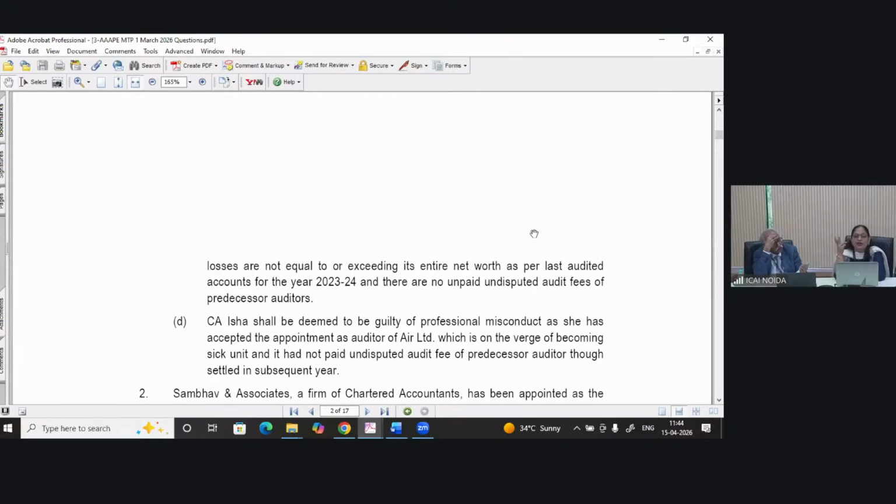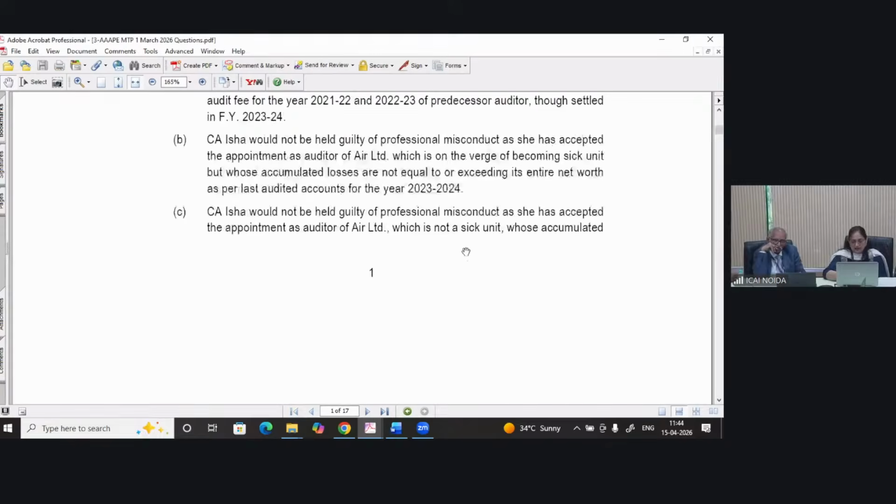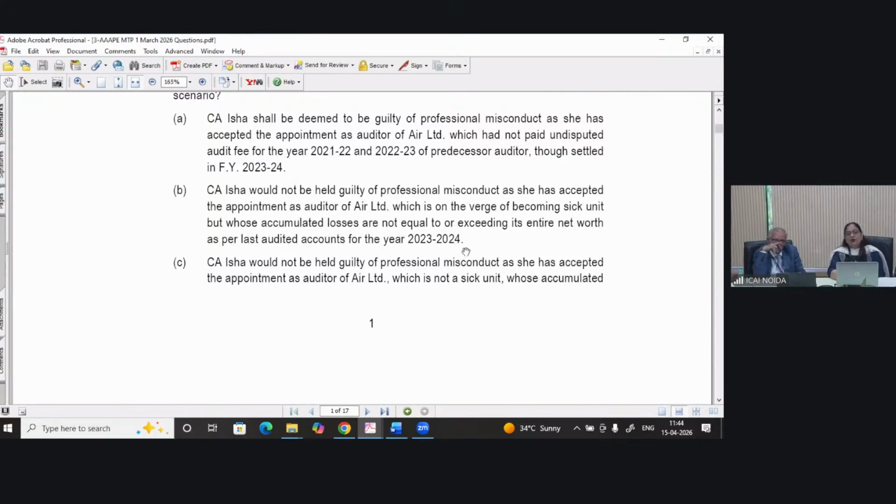So two are guilty, two are not guilty. As she has accepted the appointment as auditor of Air Limited, which is on the verge of becoming a sick unit and had not paid undisputed audit fee of the predecessor auditor, though settled in the subsequent year. Now I am waiting for your answer. Yeah, what is your answer?